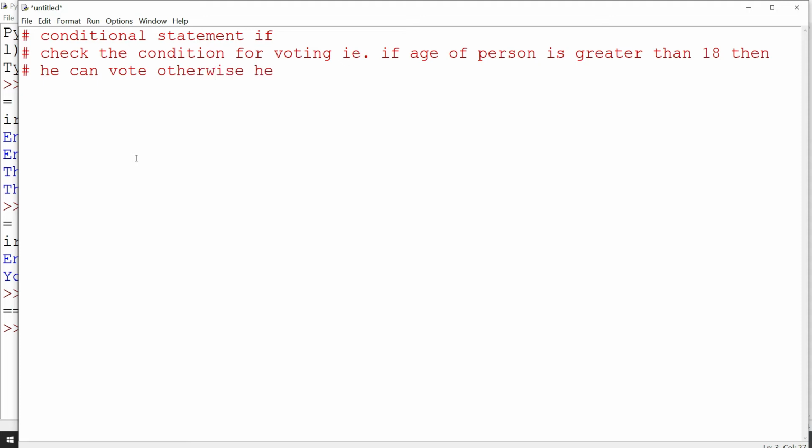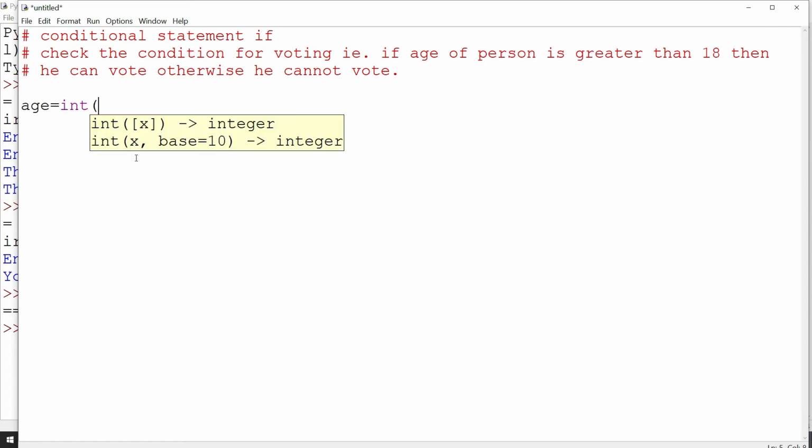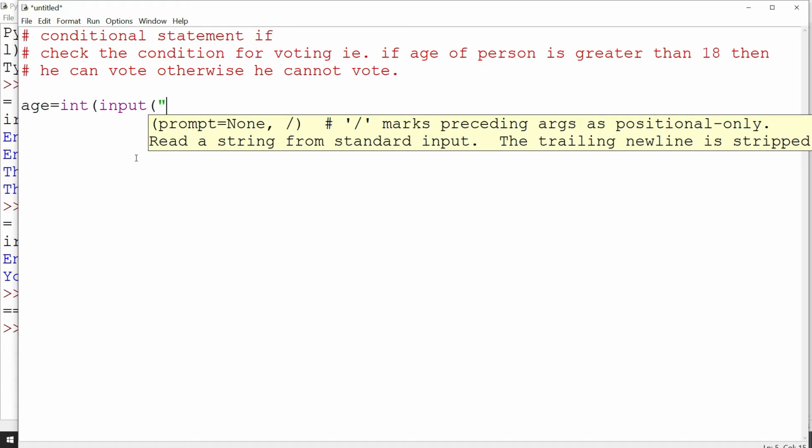Otherwise, he cannot vote. How to check that? Take one variable age that is of type integer. Input, we have to take the age of the person. Enter age of person.